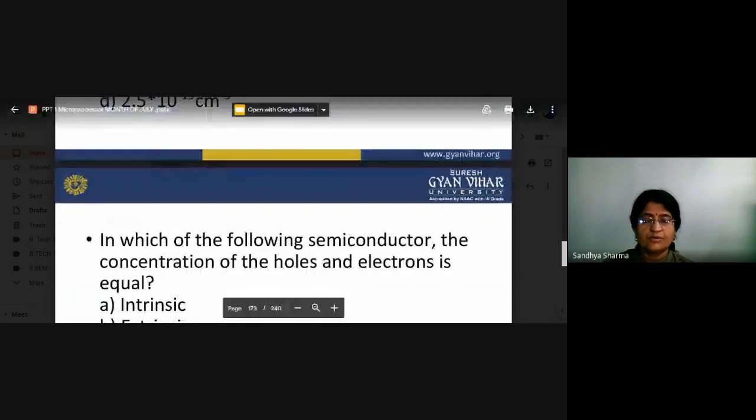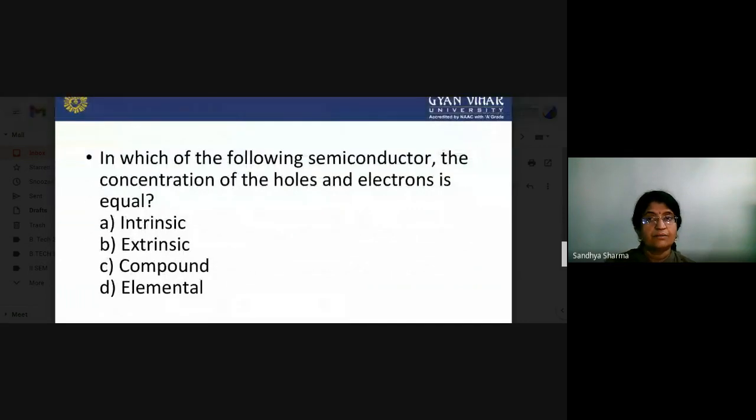Mobility and resistivity. What about the drift velocity? What about the diffusion current? Those are the various types of currents which will be present in our semiconductor.